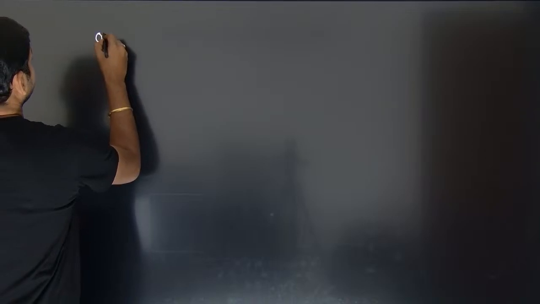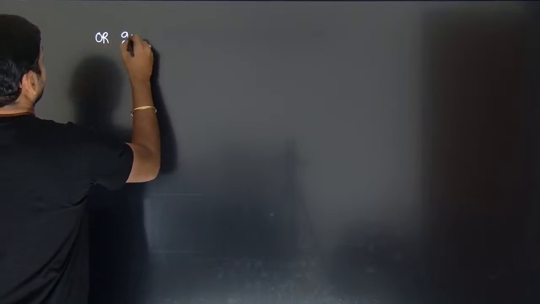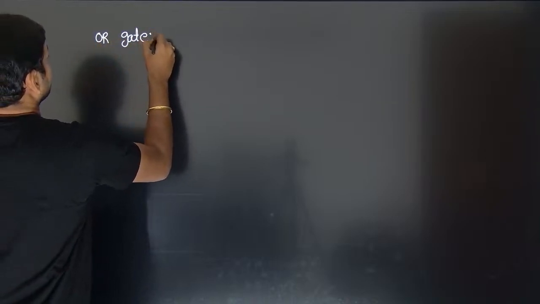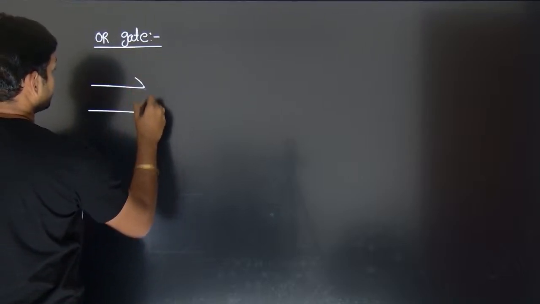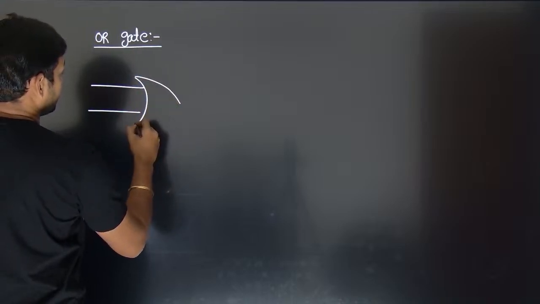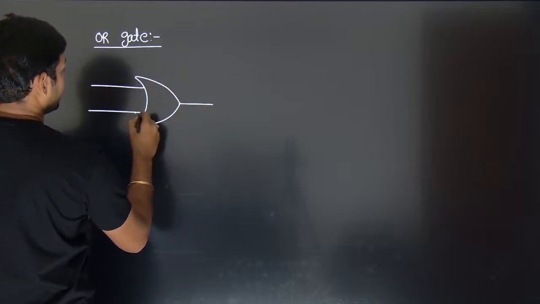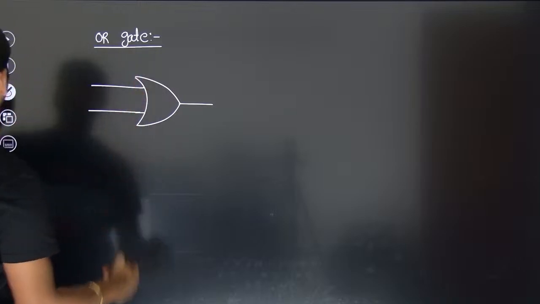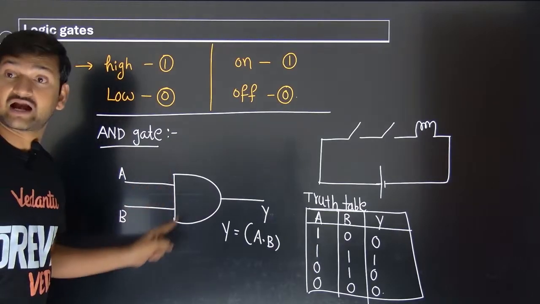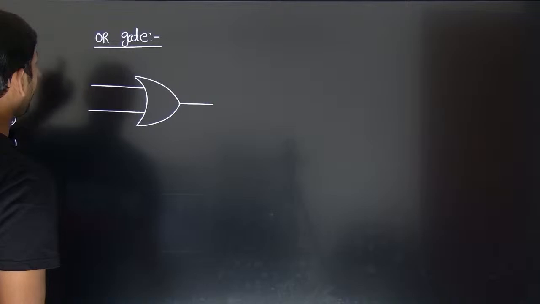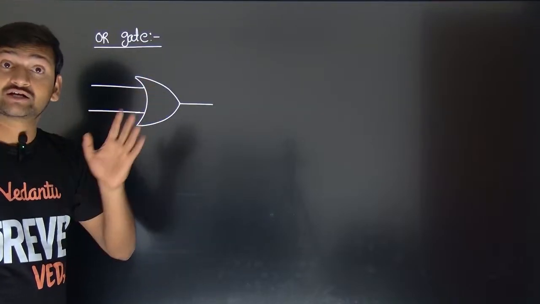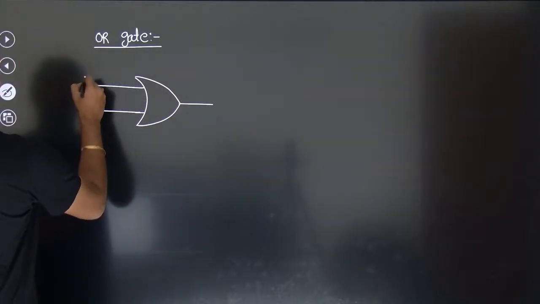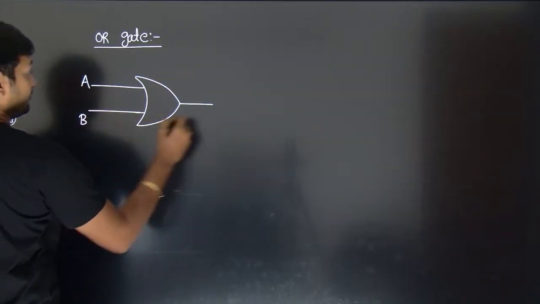Now let us talk about the OR gate. How will the OR gate be represented? You will have two inputs, but the line will not be a vertical one. Here you can see in the AND gate we have a vertical line, and in the OR gate we are going to have a bent line. That's how you identify the difference between the OR gate and the AND gate, which is important.